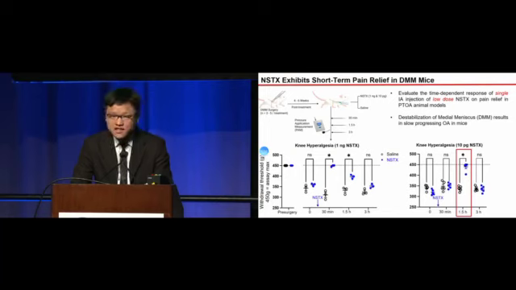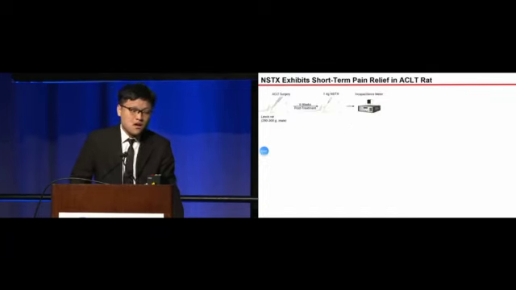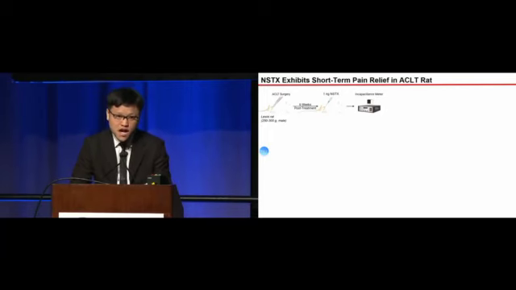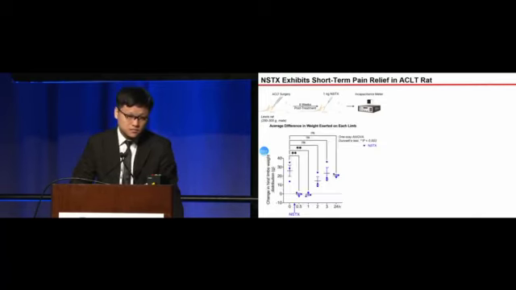We also detected the same short-term pain relief effect when a 100 times lower dose of only 10 picogram NSTX was used. We also evaluated another OA animal model, the ACLT transection model of rats. After 6 weeks post-ACLT surgery on the right knees, rats were injected with low-dose 1 nanogram NSTX, and their difference in the hind limb weight was measured using an incapacitance meter.